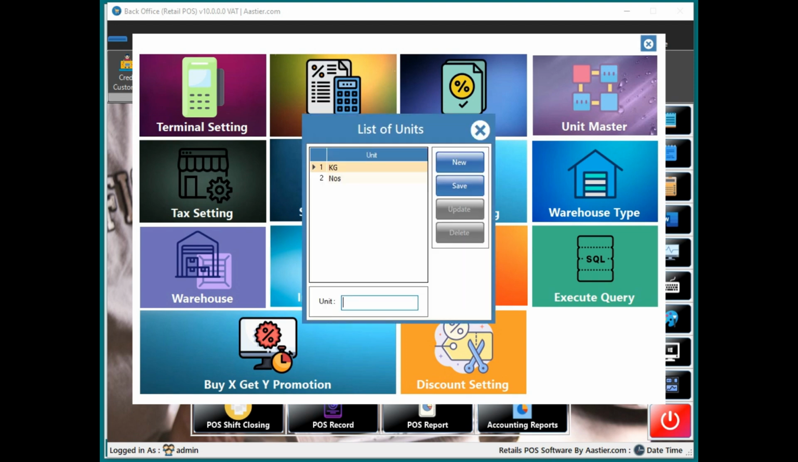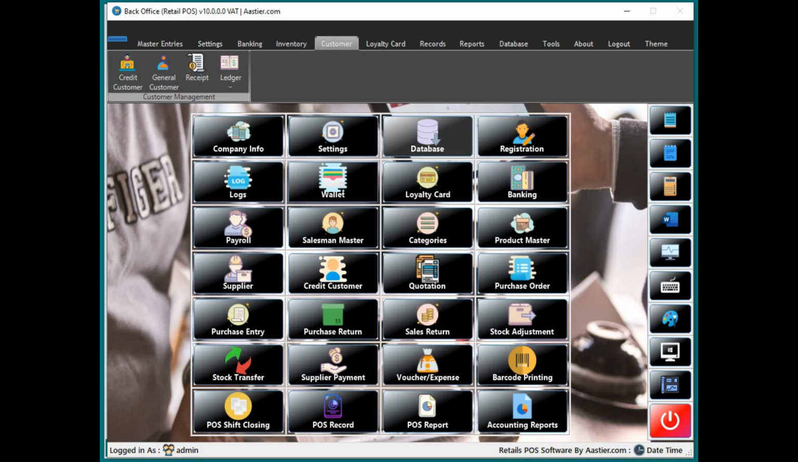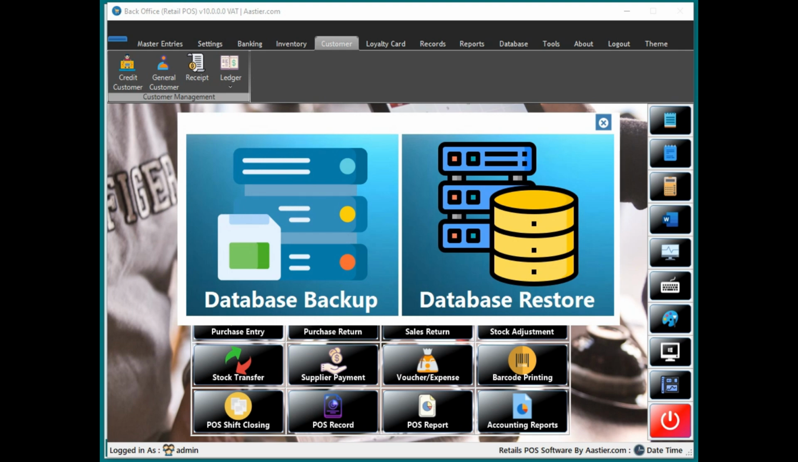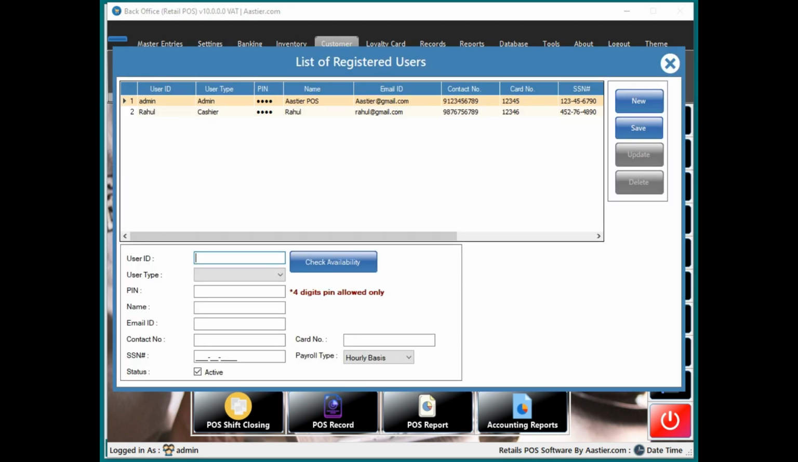Here you can just manage kg, number of pieces, whatever the quantities you wanted to make the sales at. And here you can just have database backup and restore, and this is just for your admin side purpose. And also you need to enter the card number of your swiping card for the login purpose. And the employee basis, the payroll type also you can manage.